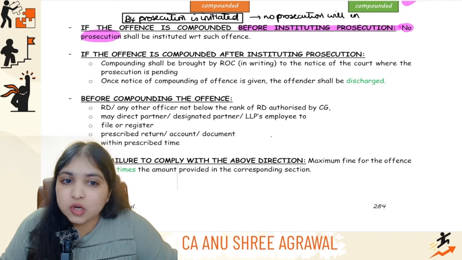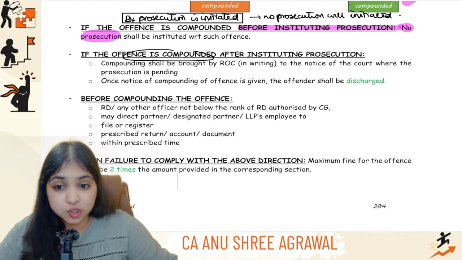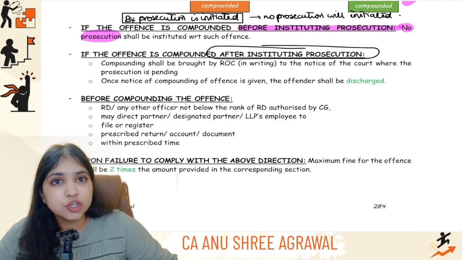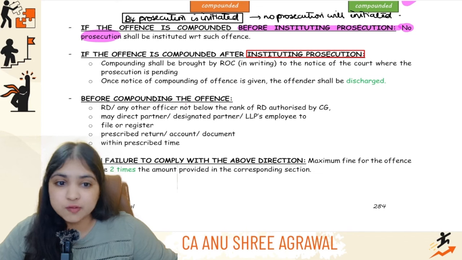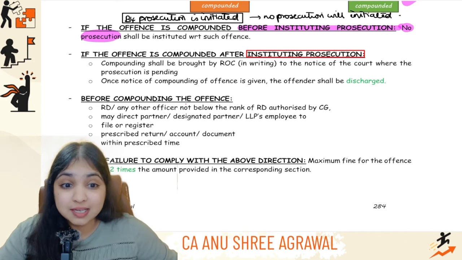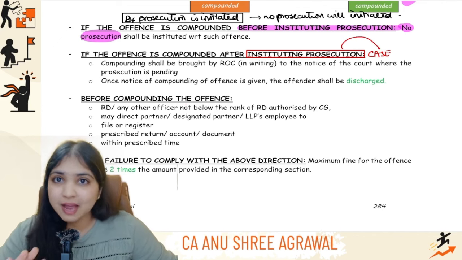Basically, the matter is closed now. So, no more cases will be filed for that particular matter. But however, if the offense is compounded after institution of prosecution, guys, you should not get worried because of this word prosecution. Prosecution is nothing but filing a case in the court, as simple as that. Just one big word we have for it, that's all.